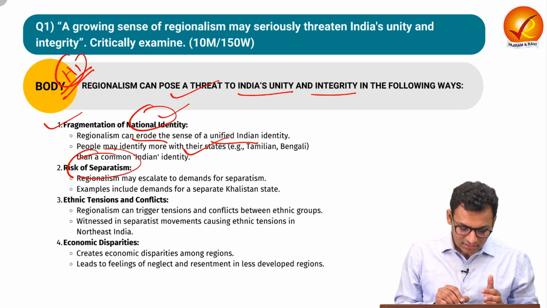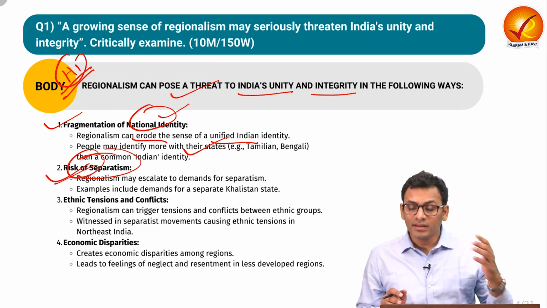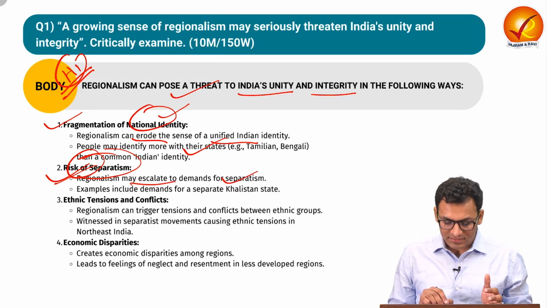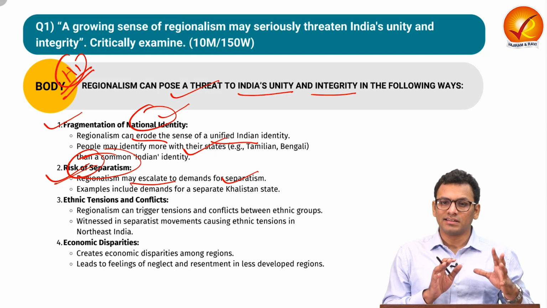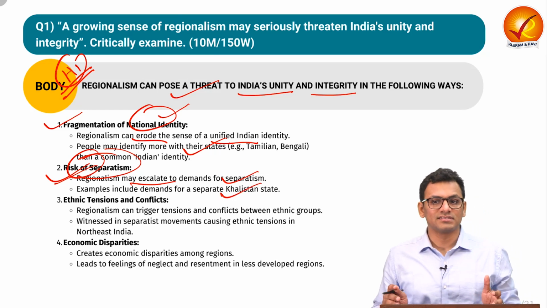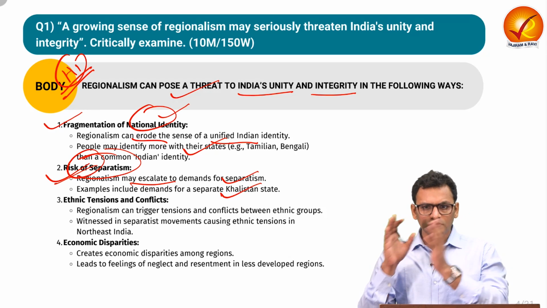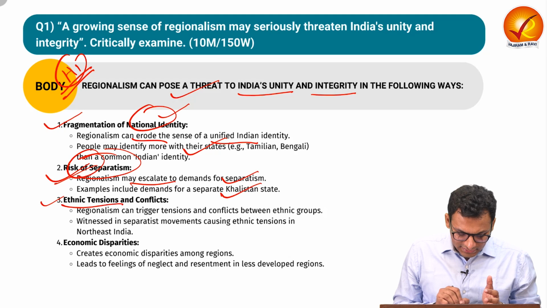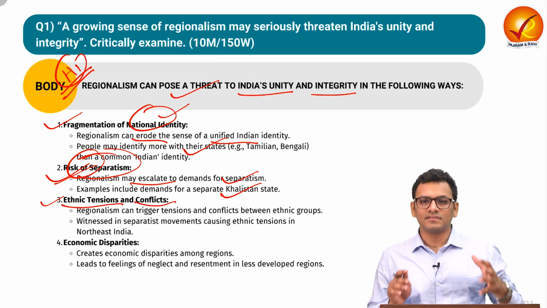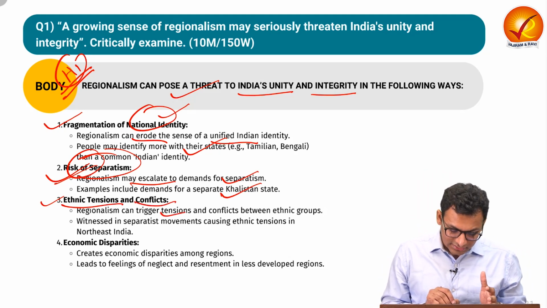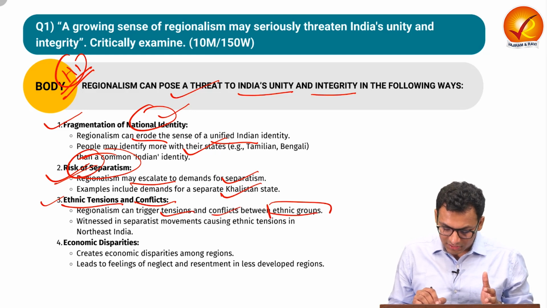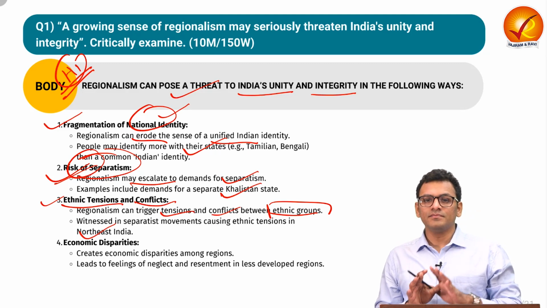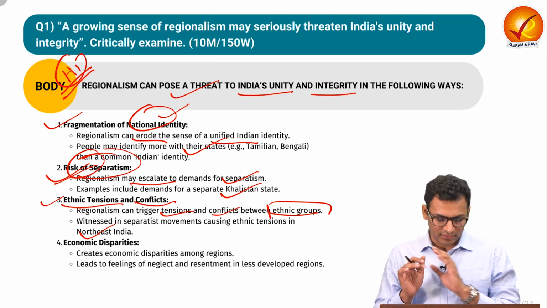Second, it can augment the risk of separatism. We have seen that regionalism may escalate to demand of separatism, especially there are certain instances such as the demand for Khalistan state. It also had led to certain instances of terrorist activities. Third, ethnic tension and conflict. Over here we have seen that how regionalism can also trigger tensions and conflicts between different groups. We have seen that in the Northeast, because of regionalism, there are certain degrees of ethnic conflicts.